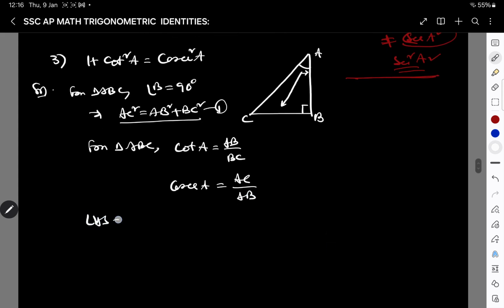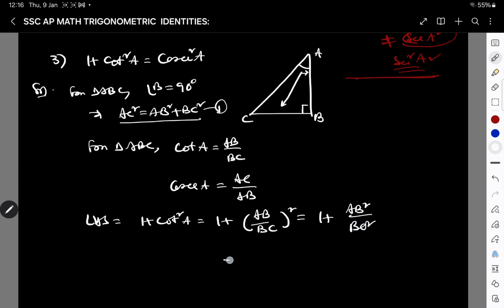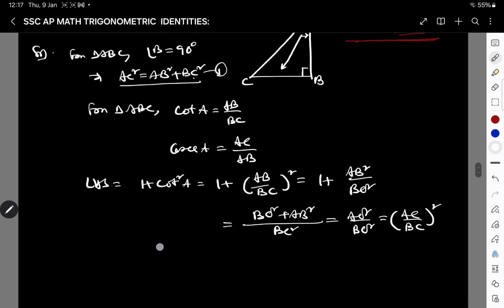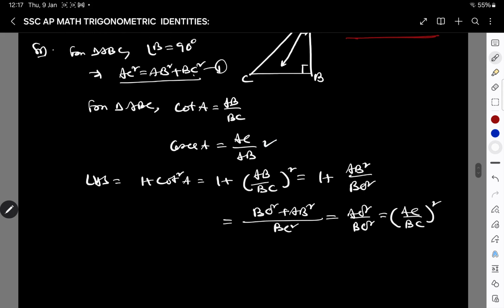Now, let us start with LHS again: 1 plus cot square A, 1 plus AB by BC whole square, is 1 plus AB square by BC square, which is equal to, taking BC square as LCM, BC square plus AB square by BC square. BC square plus AB square is AC square. So AC square by BC square, otherwise AC by BC whole square, and AC by BC is equal to cosecant.